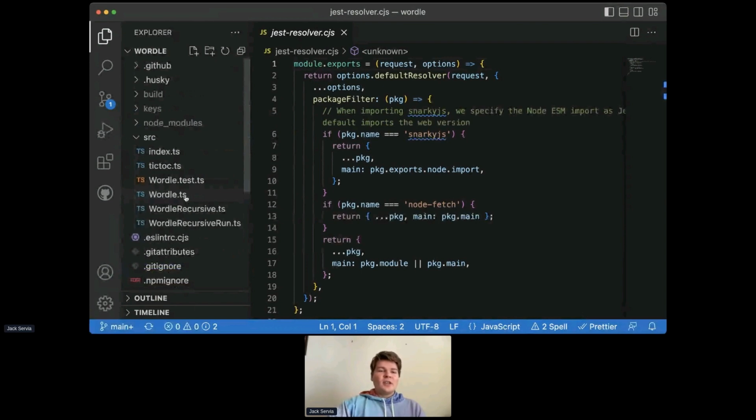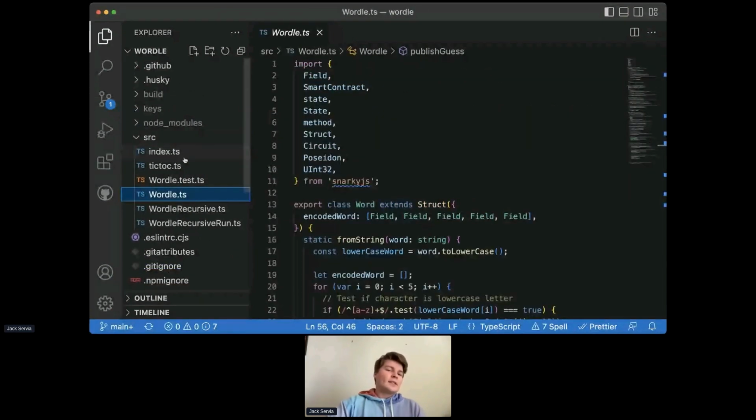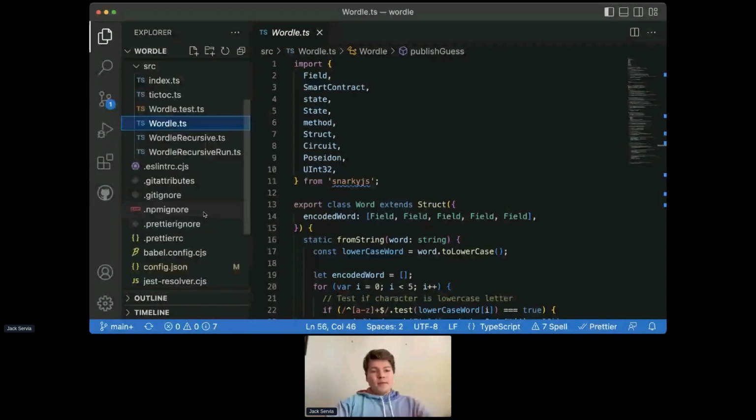And it also usually adds an add contract. I've deleted this in this case, but the add contract is a very simple example smart contract that you can play around with if you want to dive in. It's as simple as just npm install zkApps CLI, zk project hello, and then open up the hello repository, and you can deploy straight to Berkeley or play around with the code, whatever you want. But for now, we'll dive into this Wordle example.